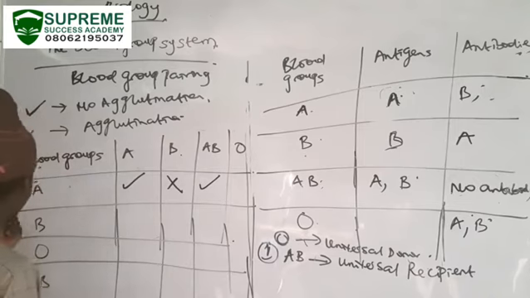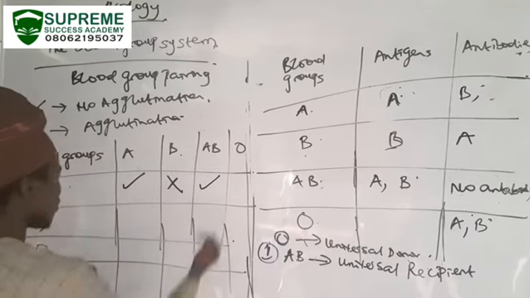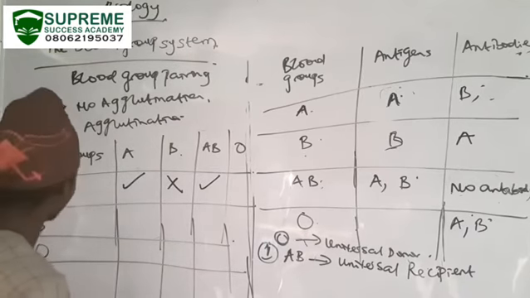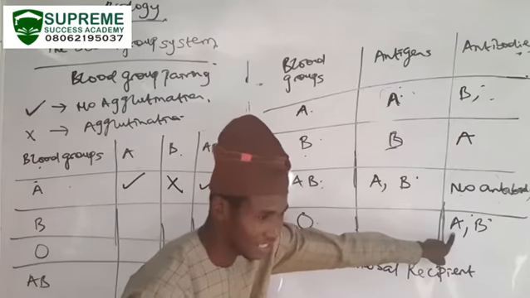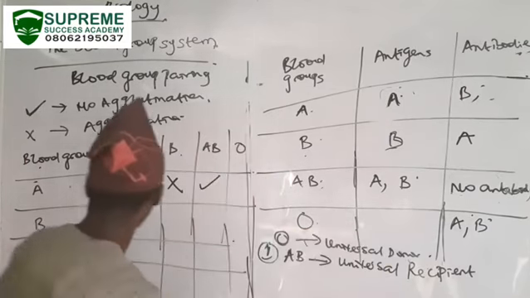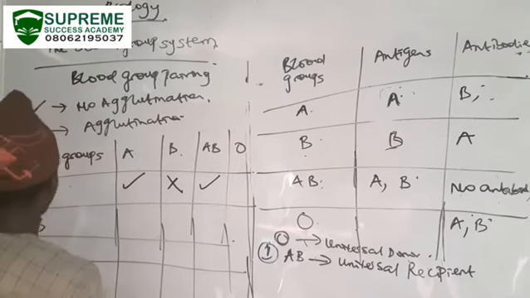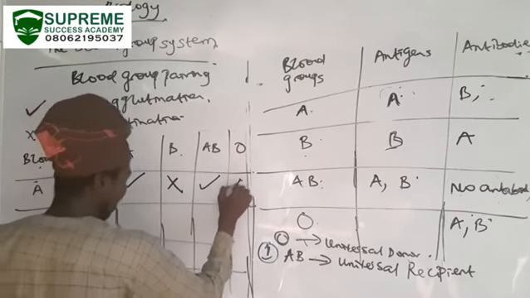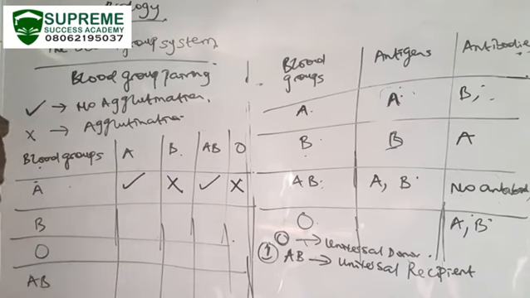That means A can donate to AB. What about O? O is producing antibody A. That means whenever it sees A, it is going to quarrel with A. Because this is producing an antibody against A, there will be what? Agglutination.